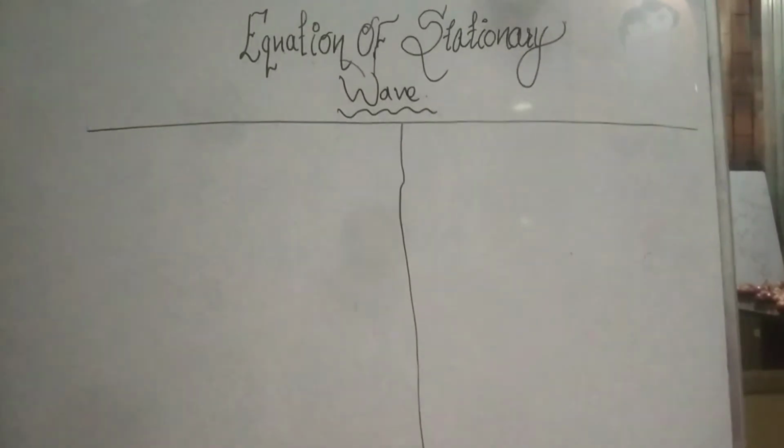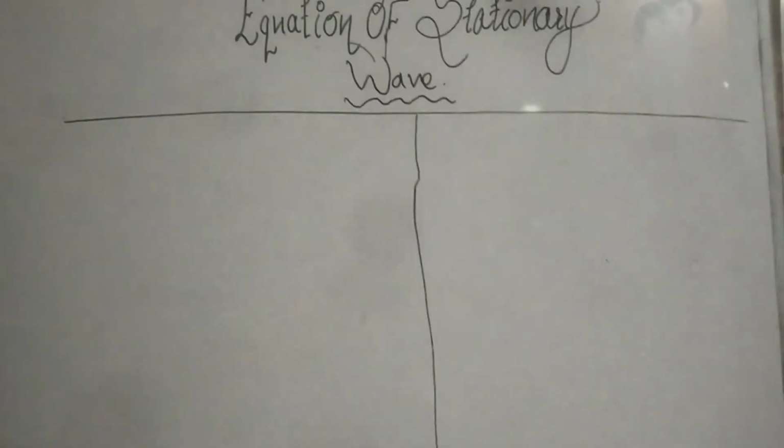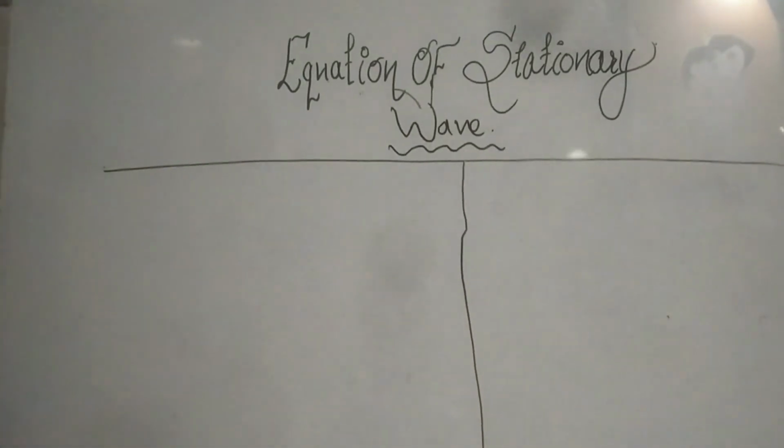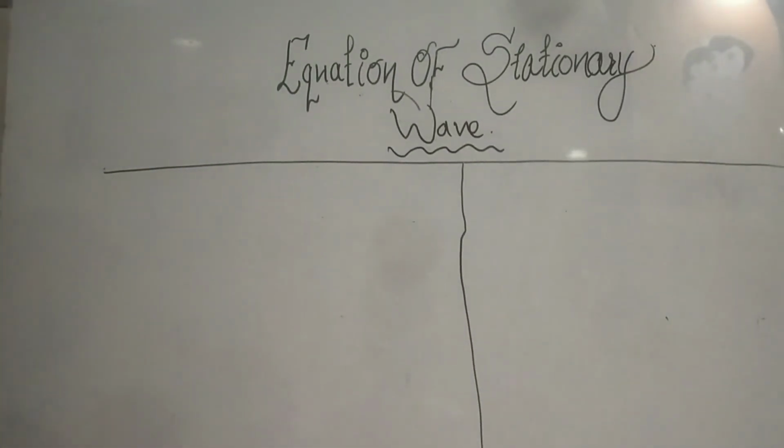Okay. We already know the concept of a stationary wave. Now we are going to form the equation of a stationary wave and the conditions for node and antinode.